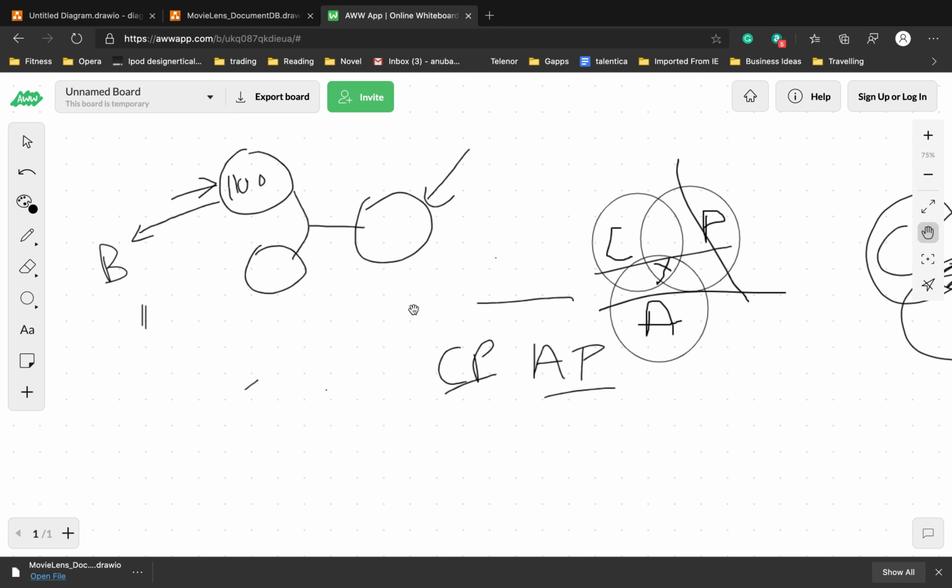Now it wrote that data, and the transaction was complete, and then the application can return the value to the end user that your data was written into the database. But when the read happens, the read will wait till this transaction gets completed across all the nodes,